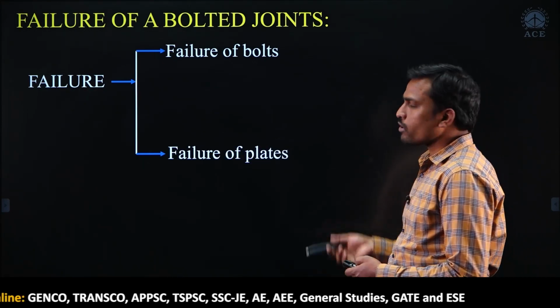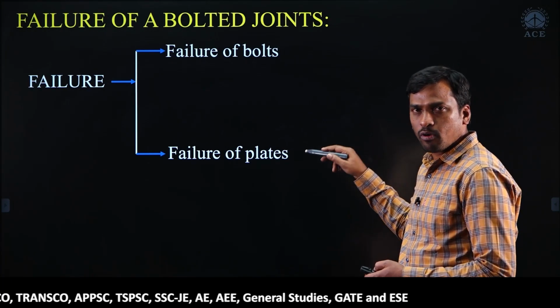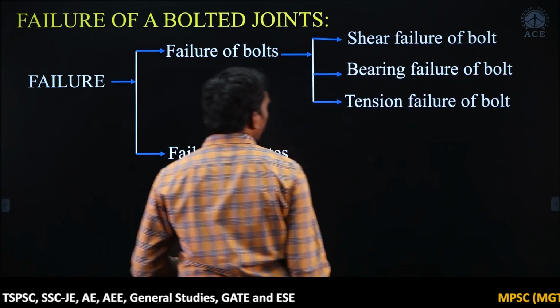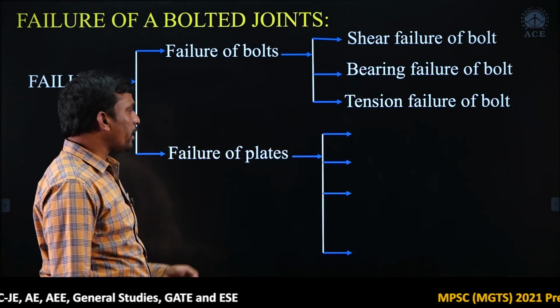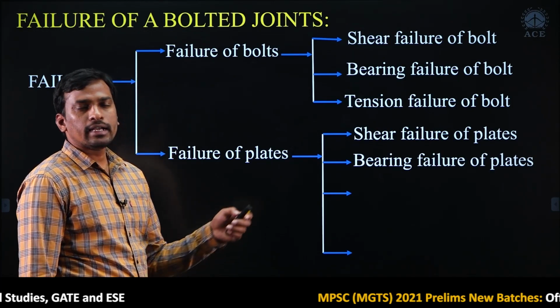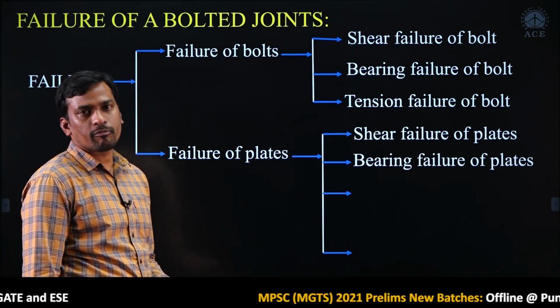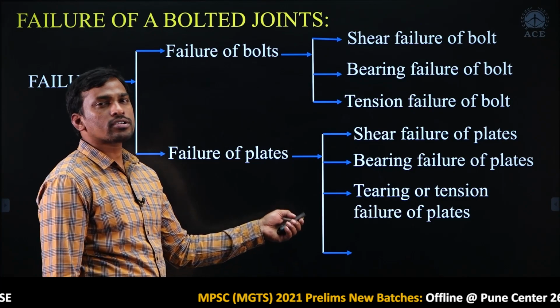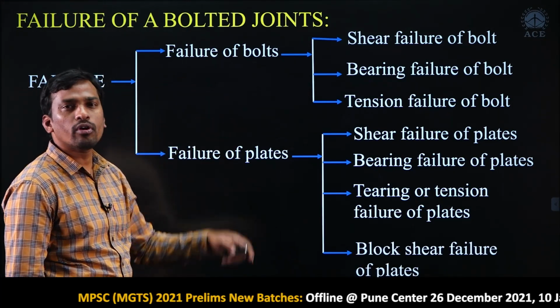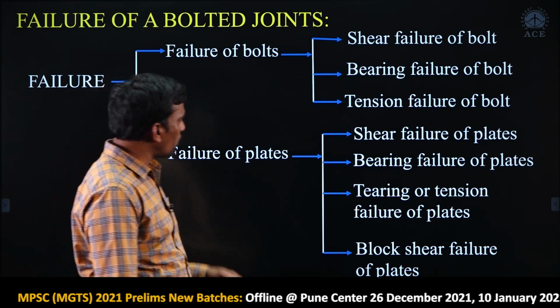Failure of bolts are shear failure of bolt, bearing failure of bolt and tension failure of bolt. Plate failures are shear failure of plate, bearing failure of plate, tension or tearing failure of plate, and last one is block shear failure of plate. So these are the types of failures in bolted joint. Note down please.